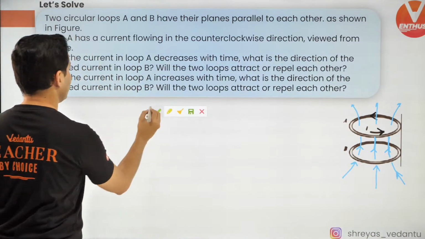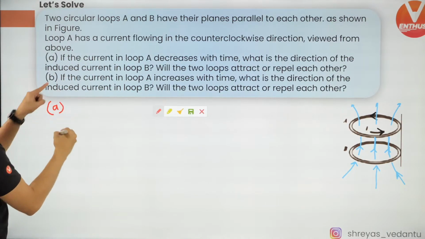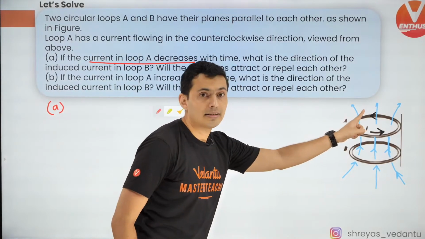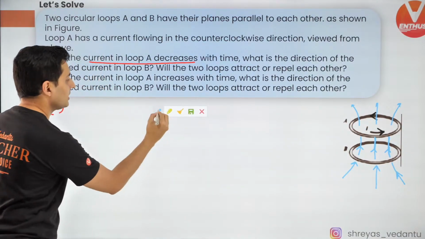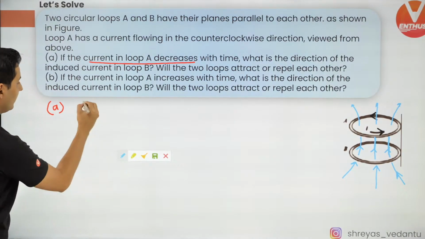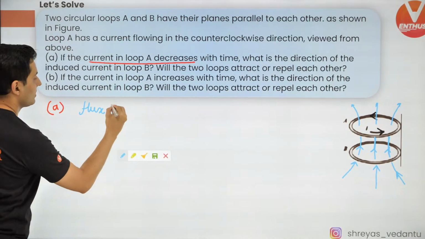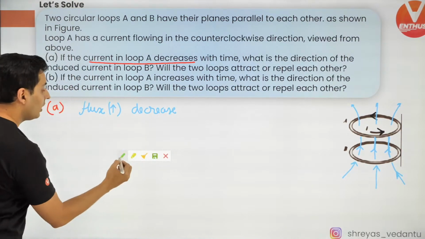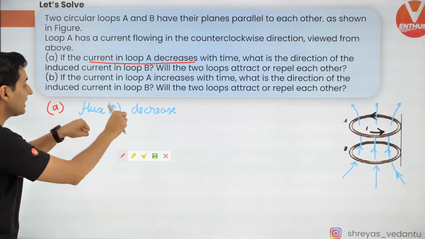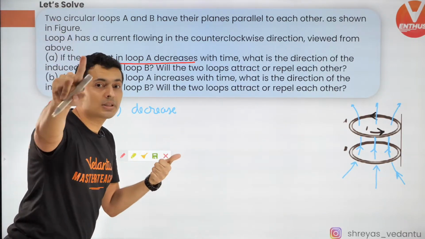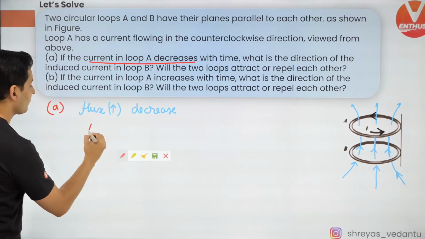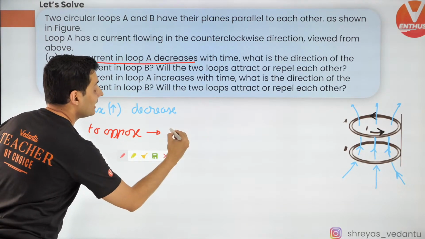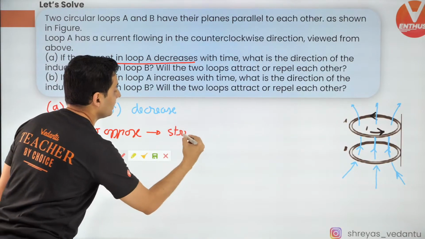Now in the first situation, the current is decreasing. Very important. If the current decreases, the flux will decrease. Check this out. The flux which is in that direction will decrease. So according to Lenz's law, because it is decreasing, what will the induced current do? It will oppose the change. So to oppose, what will happen? It will increase its strength. So it will strengthen it.